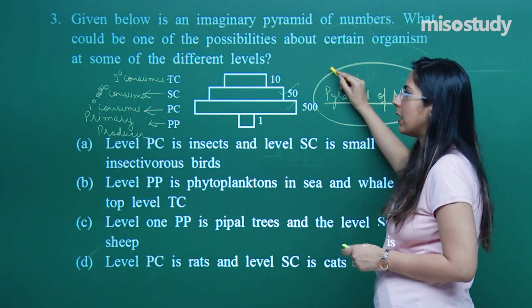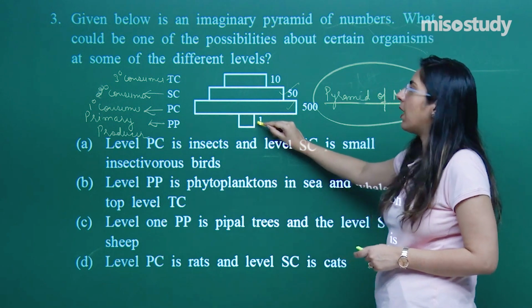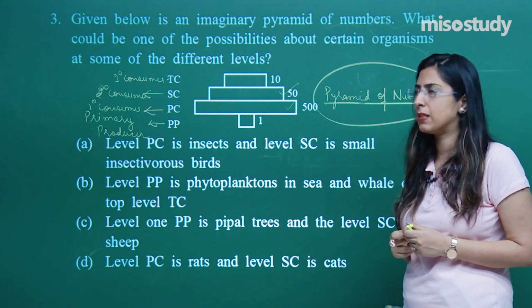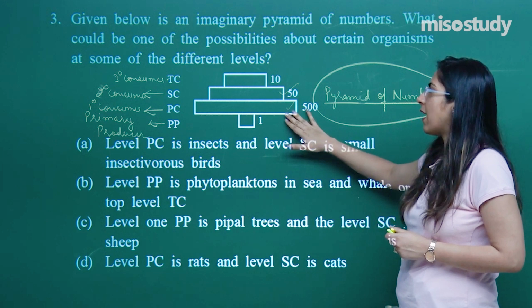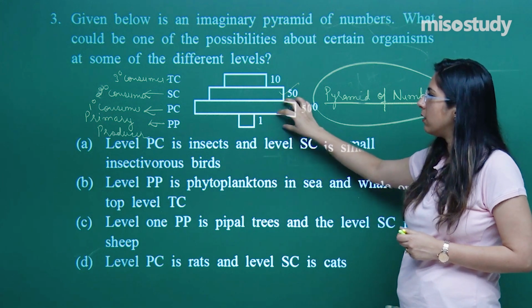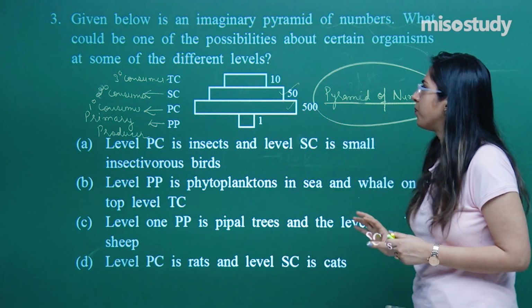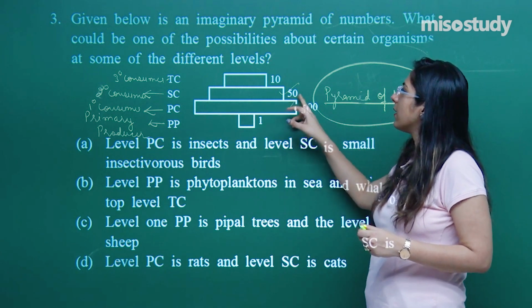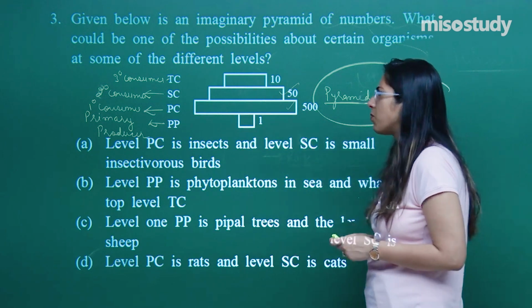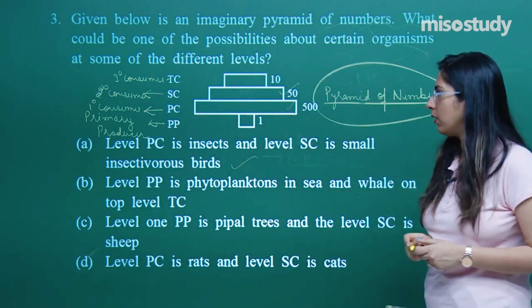Yes, this can be the correct option because these are what? Plants. On a single plant, we can see numerous insects present. So these act as primary consumers which are present in a plant. On one plant, 500 insects can be present. This can be possible. Similarly, at the second level, the number of birds is comparatively less. So this seems to be a correct option. Let's look for the other options.